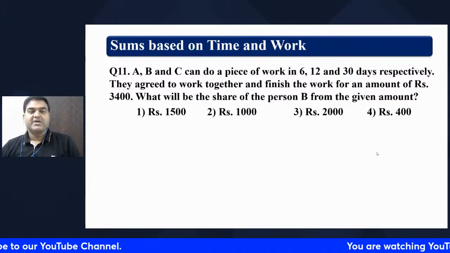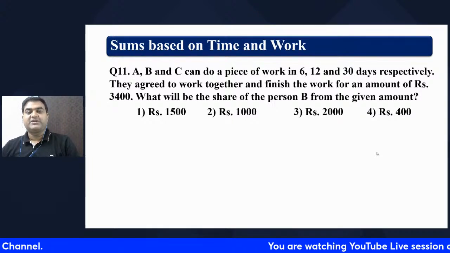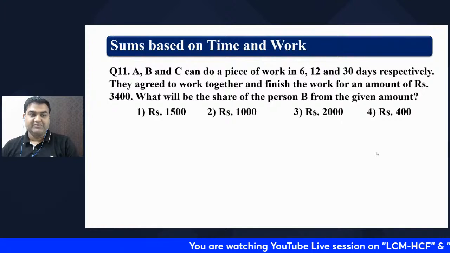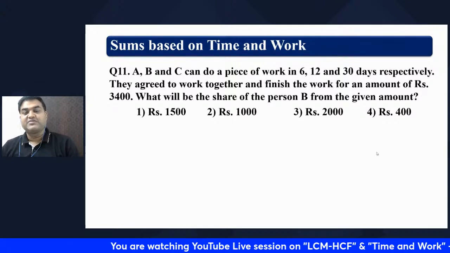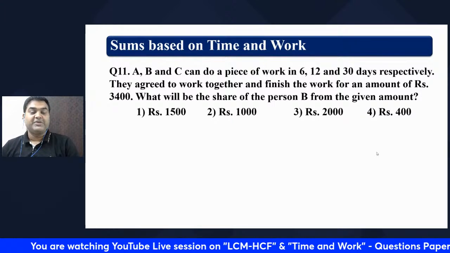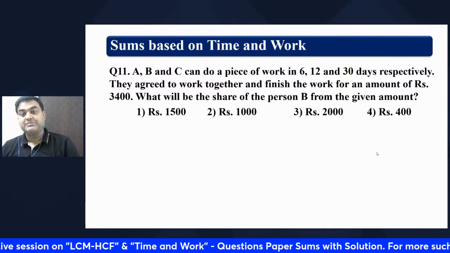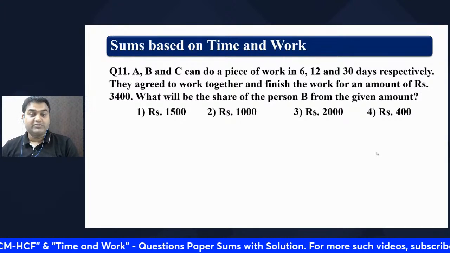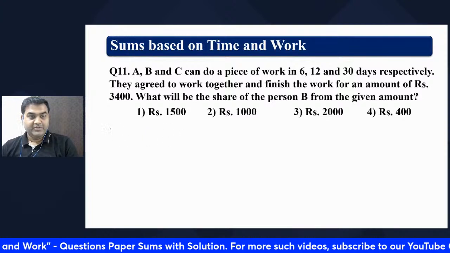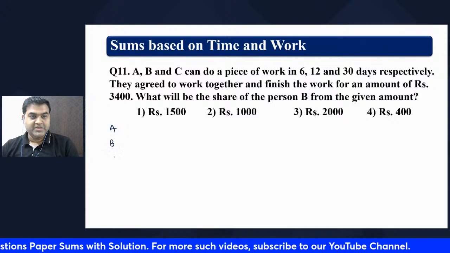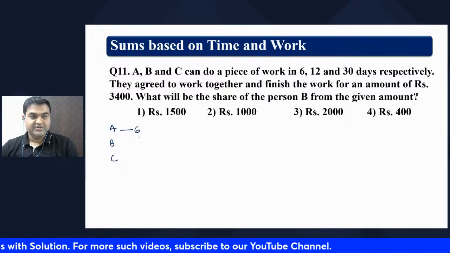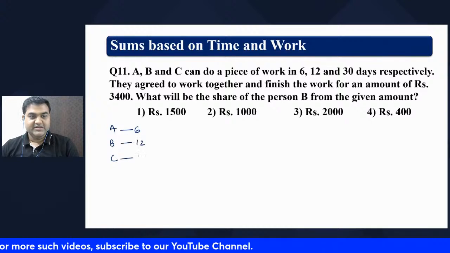The question is, A, B, and C can do a piece of work in 6, 12, and 30 days respectively. They agreed to work together and finish the work for an amount of rupees 3,400. What will be the share of the person B from the given amount? A, B, C: 6 days, 12 days, 30 days.